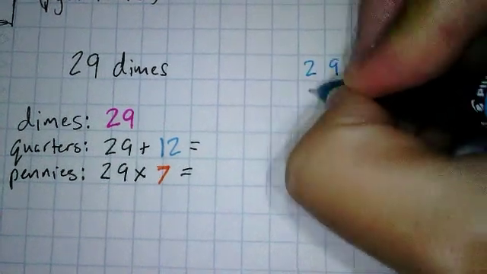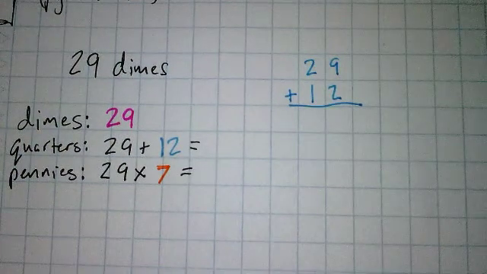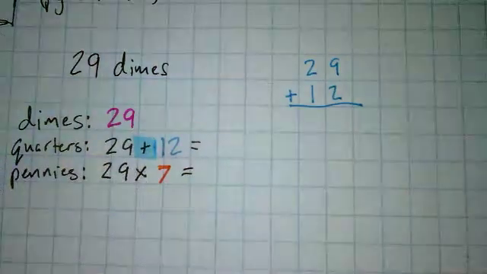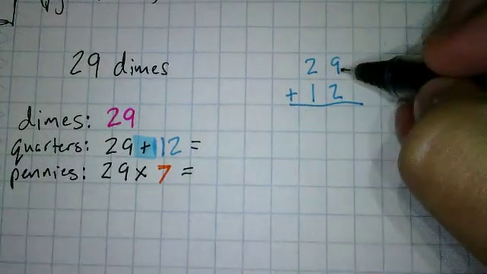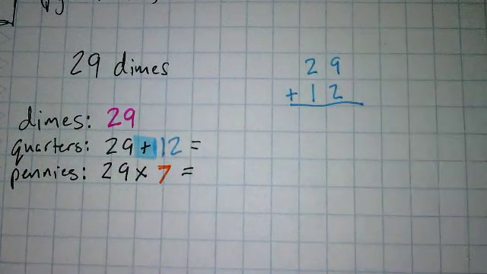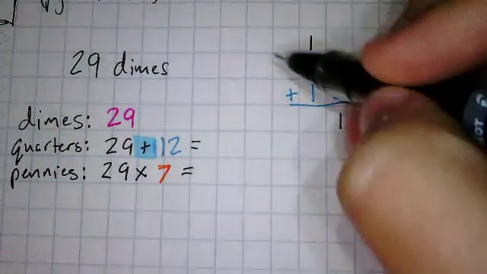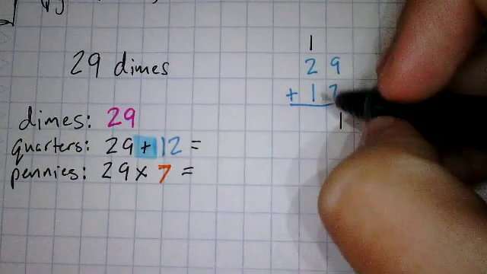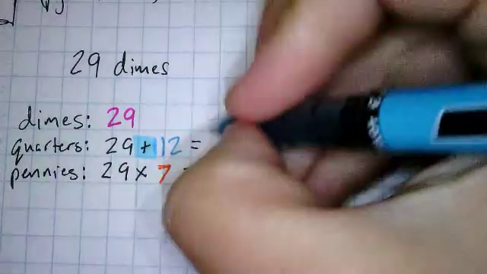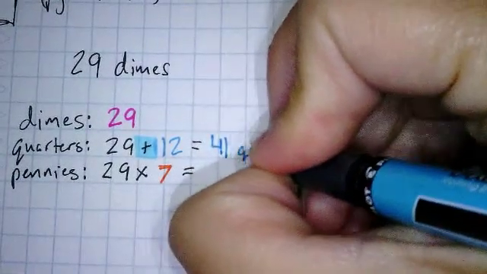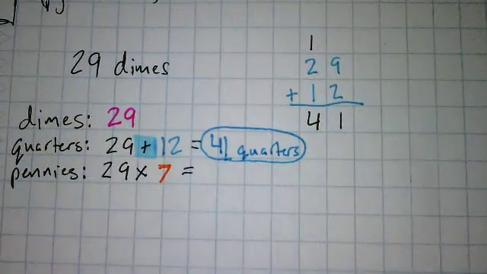29 plus 12. And remember, we're adding on this one, okay? That's important to remember. This is an addition problem. All right? So let's add it up. 9 plus 2 is what? 11. My 1 goes here. My 1 goes up here. And what's 1 plus 2 plus 1? 4. So, how many quarters does he have? 41 quarters. Okay? 41 quarters.